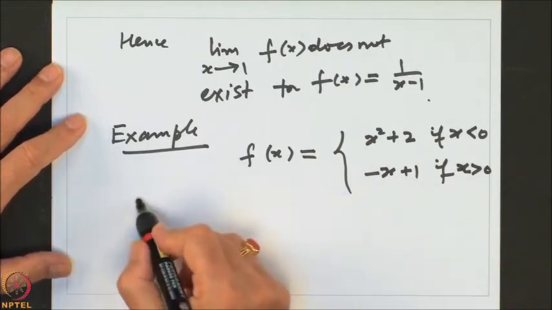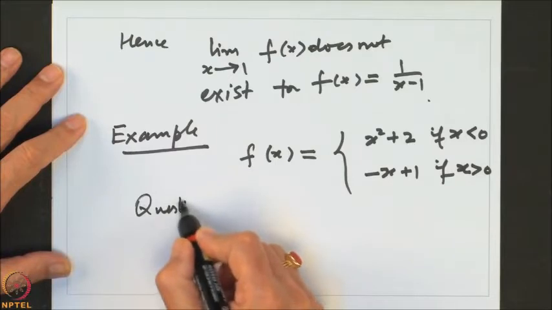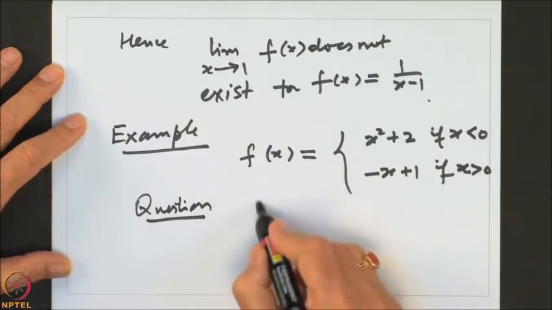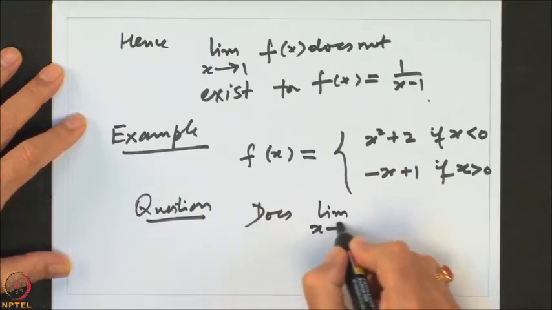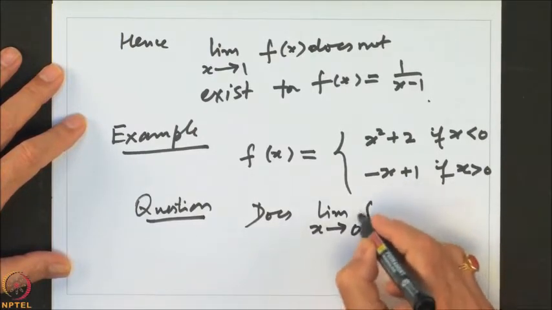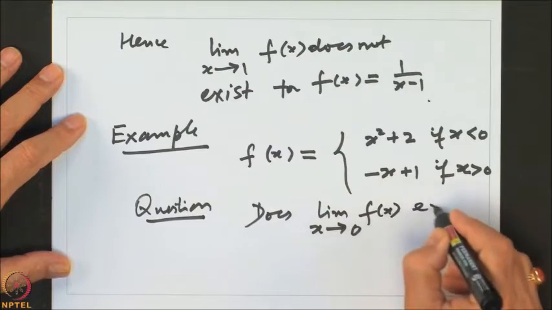So, the question we want to know is: does limit x going to 0 of f x exist?